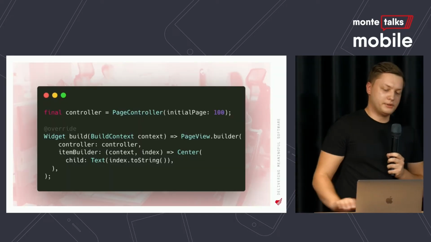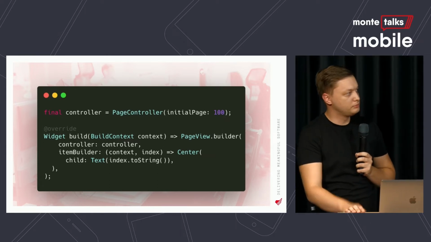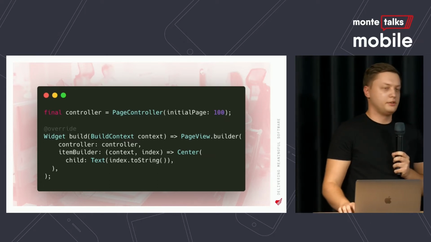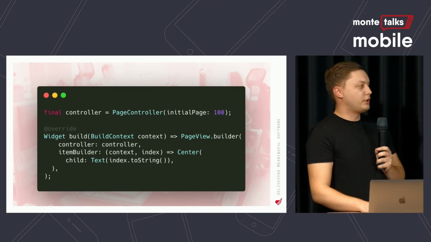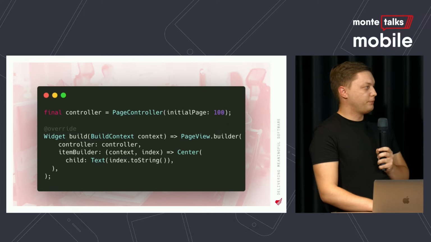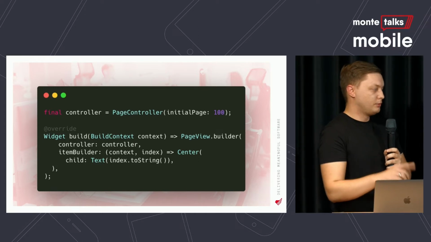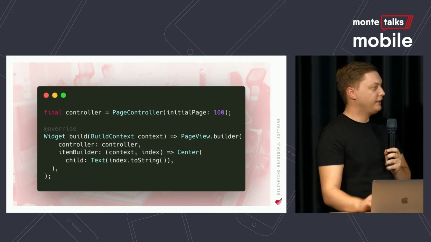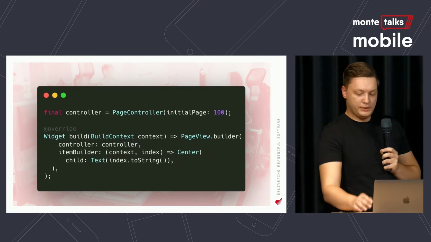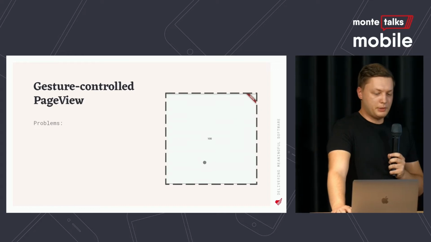This is how we implement page view in a not easiest way, but to be fair, for our fix, this is how you implement that. That's what you saw basically previously. As you can see, it's really easy, but there are problems, sadly, to this implementation.